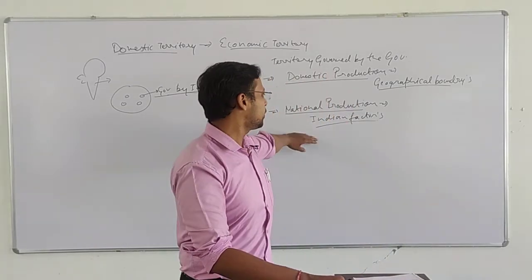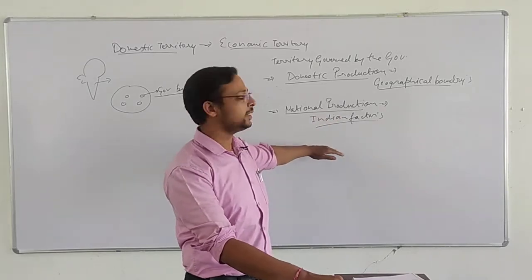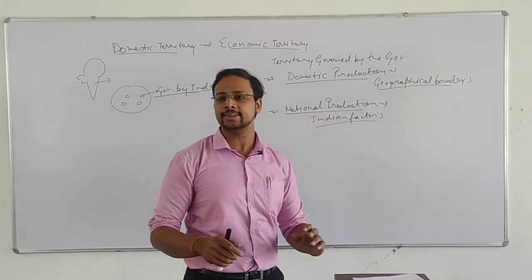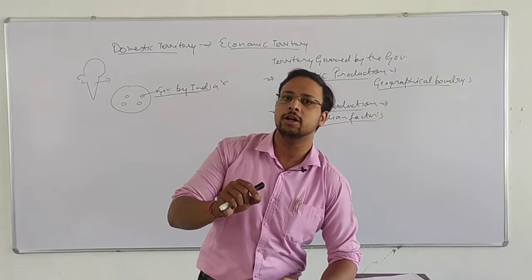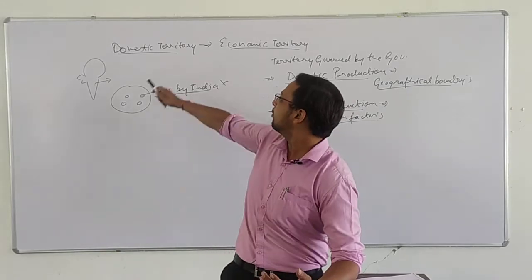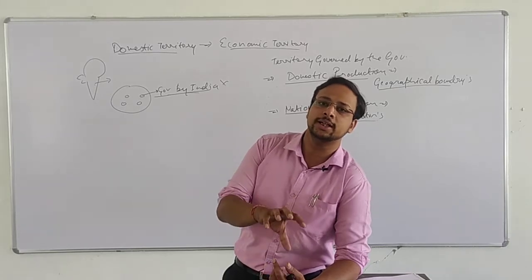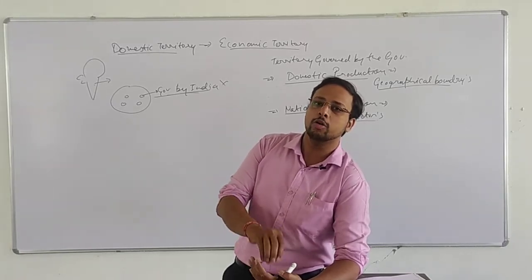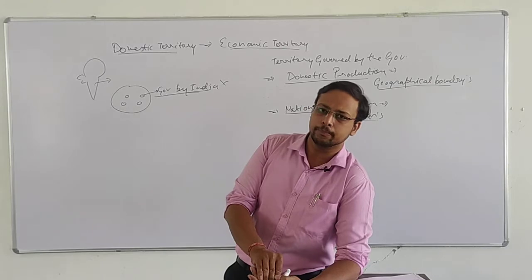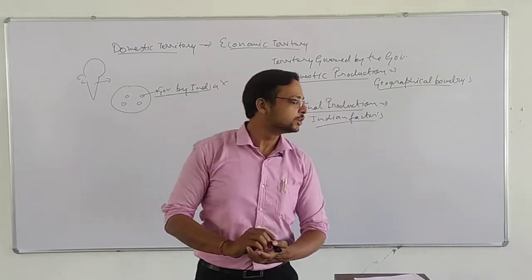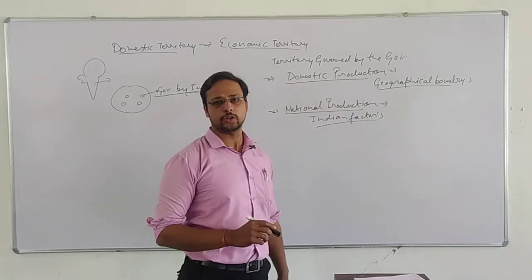So that is national production, which means it includes only the factor income, or it can be said the income earned within the domestic territory of the country, because right now I just said that domestic territory is a territory on which the Indian government is governing. Okay, so it is national production.